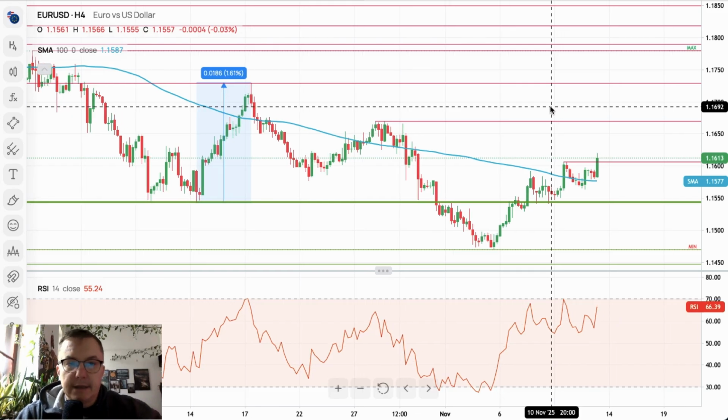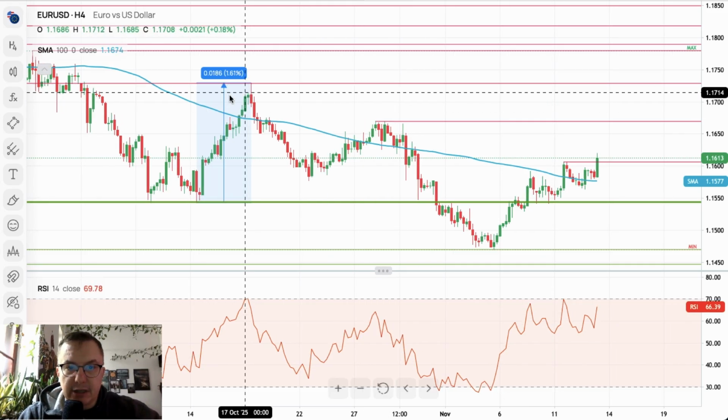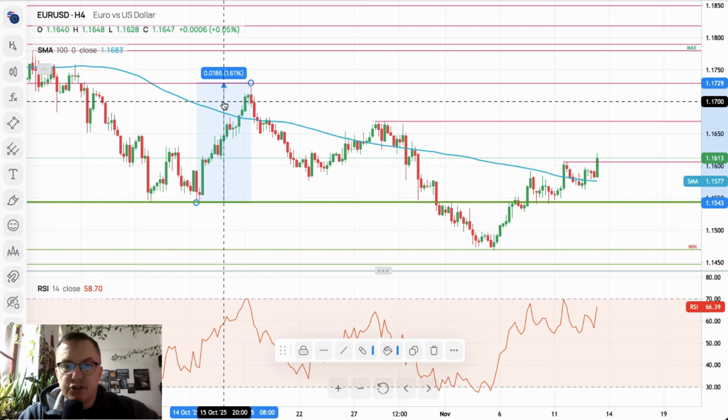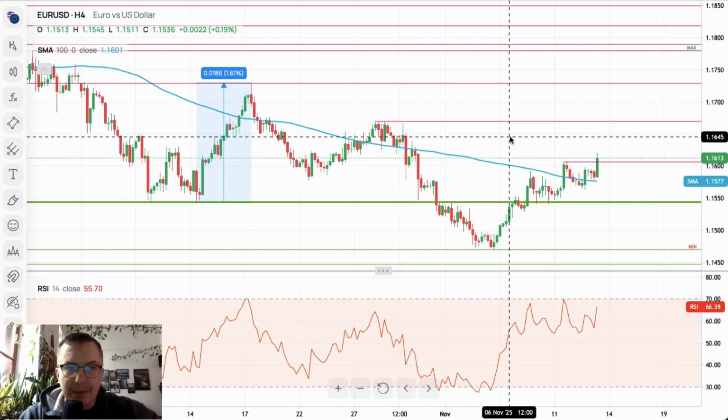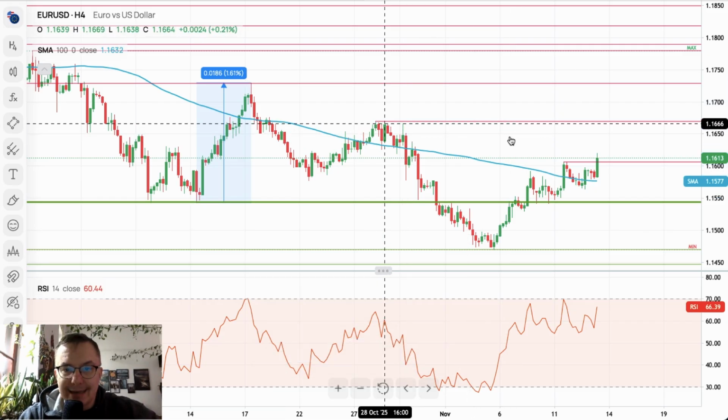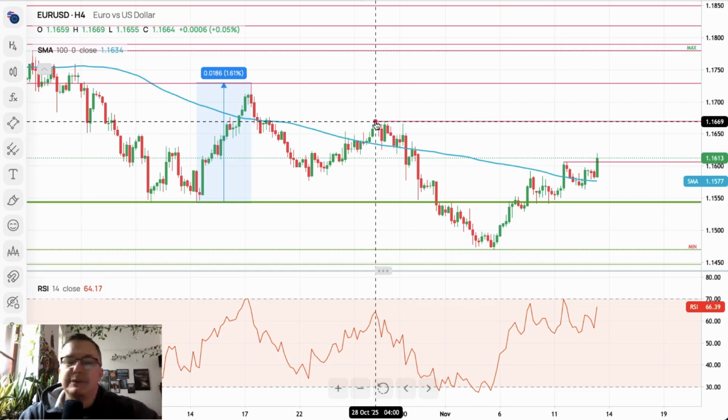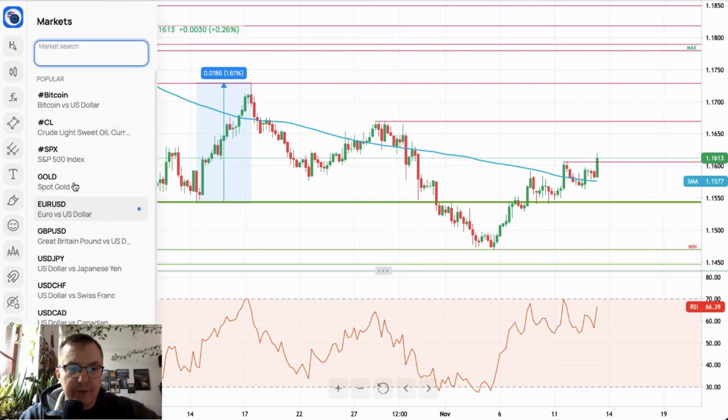Buy the euro and sell the dollar. This is the current market situation. Market participants prefer now, at least in the short term, to buy the euro and sell the US dollar. Next target for the bulls is 1.1669, not that far away whatsoever.